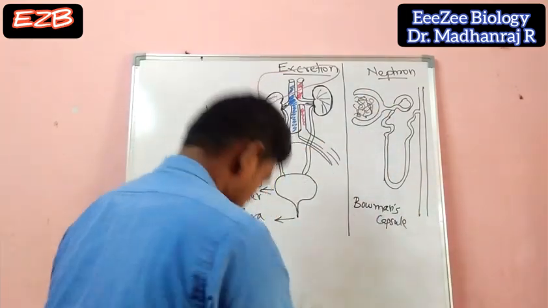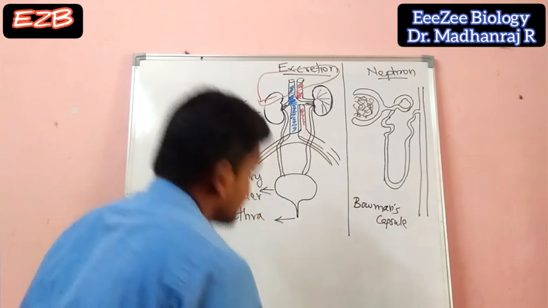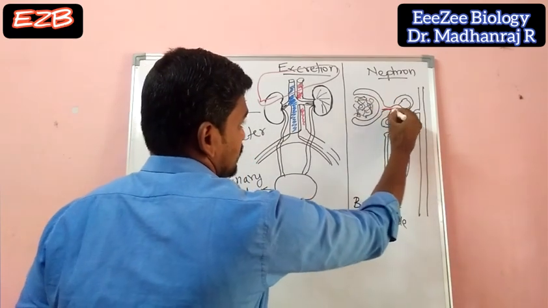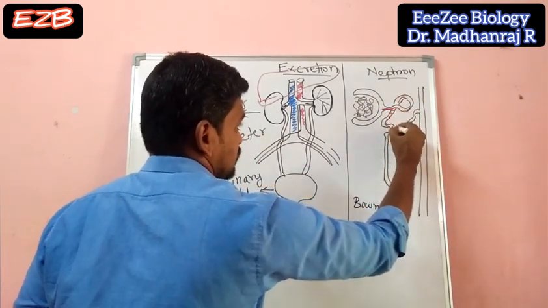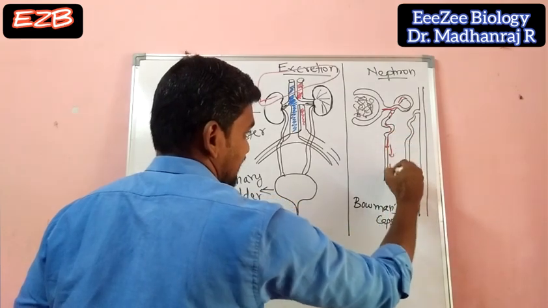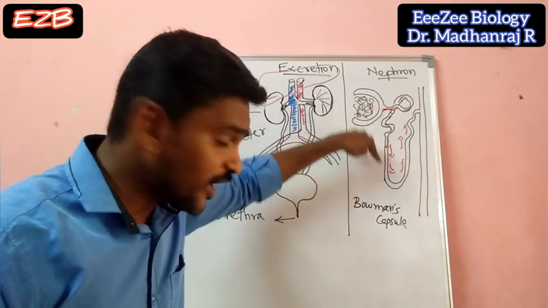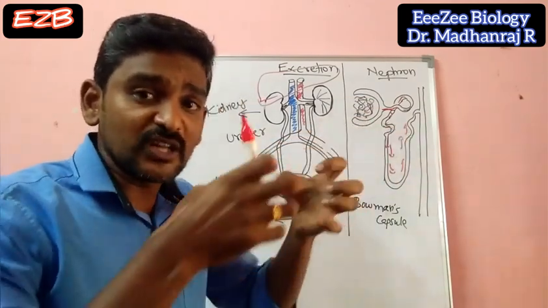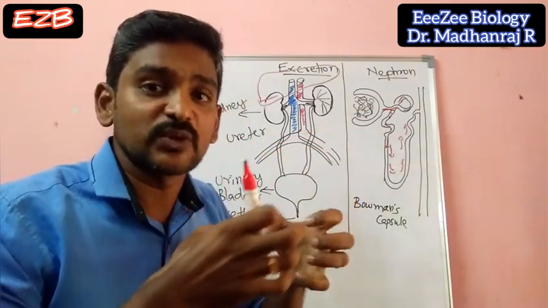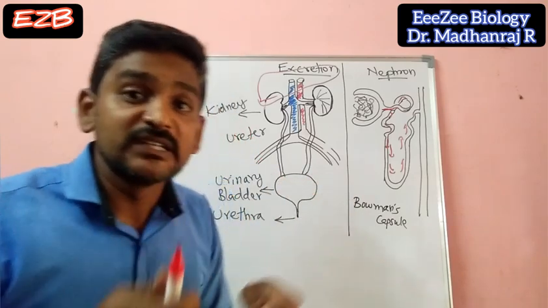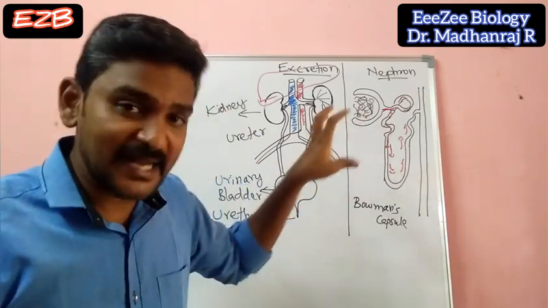So what happens here? It will be going from here to here, right? That will be passing through this tube only. Through this tube only the passage will be taking place. You can see here the passage will be like this. So when it is going through the tube, the nutrients will be reabsorbed as well as water will be reabsorbed selectively. The reabsorption will be taking place.